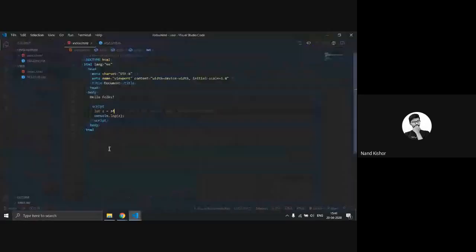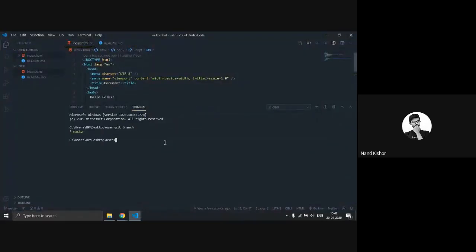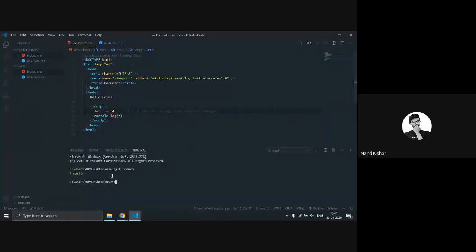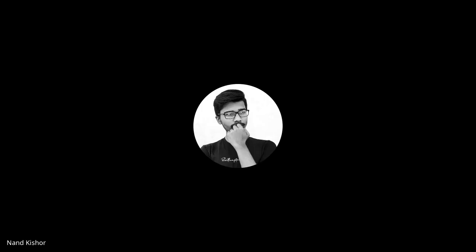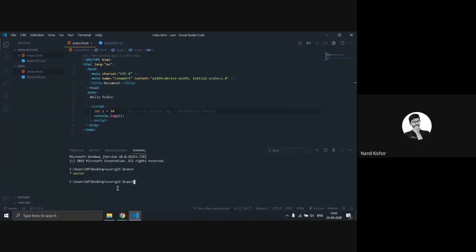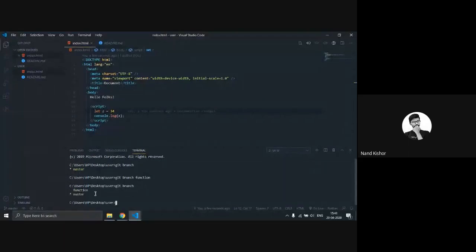So right now I'm going to type git branch. I have only one branch, which is the master branch. If you have to create a new branch, type git branch and the name of the branch. So, function, and type git branch. Now you can see a new branch is created in your repository.